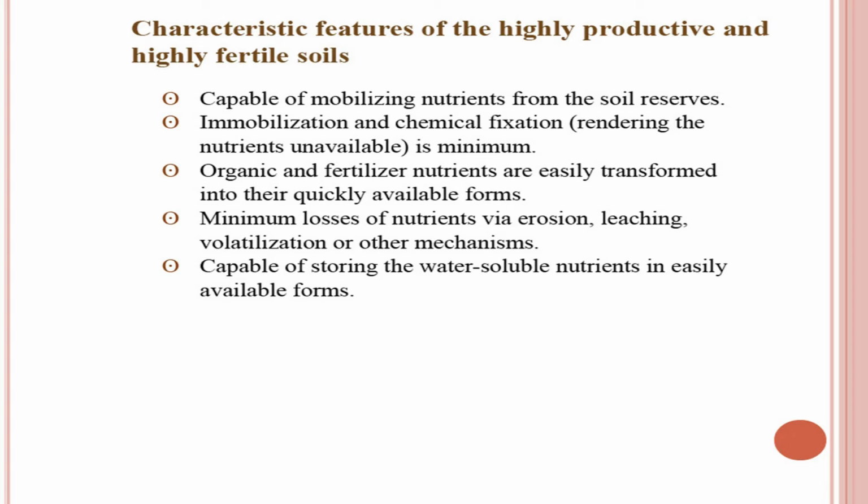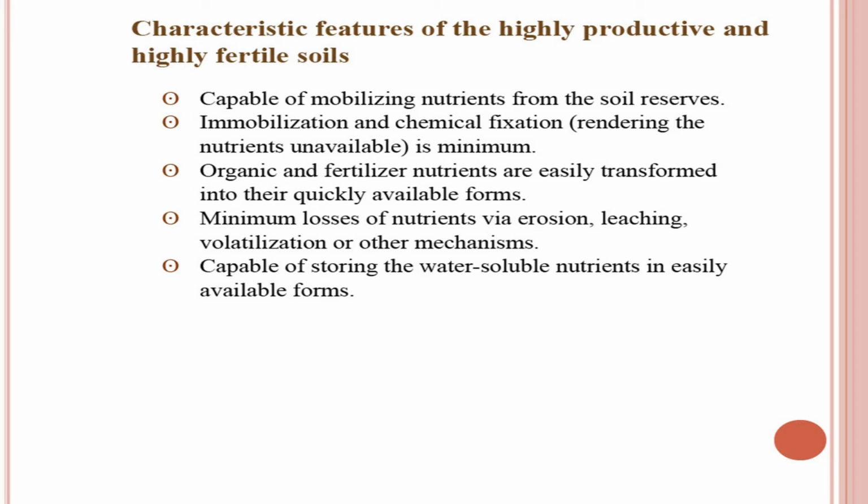Number 3, organic and fertilizer nutrients are easily transformed into quickly available form. A soil should be able to convert organic and fertilizer nutrients into available form quickly and easily, so that the requirement of the plants is met in time. Minimum losses of nutrients via erosion, leaching, volatilization or other mechanisms.